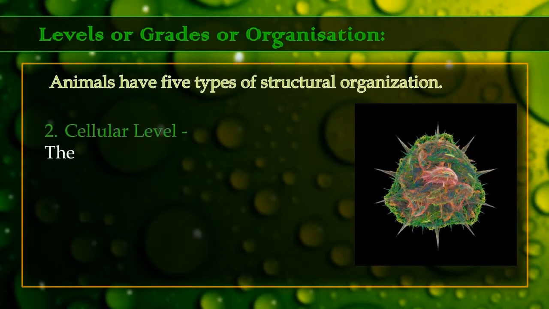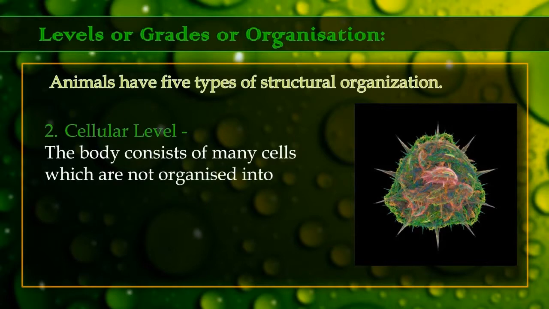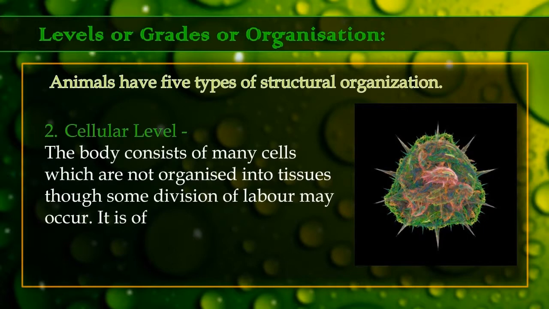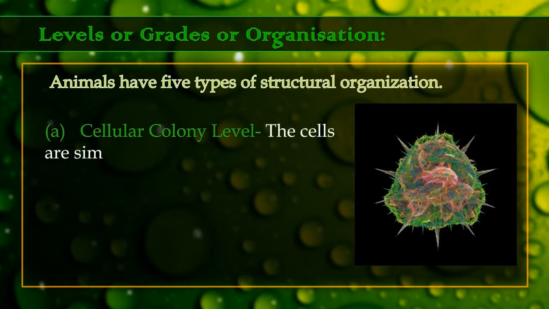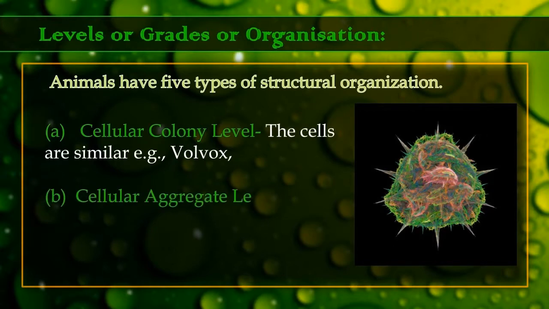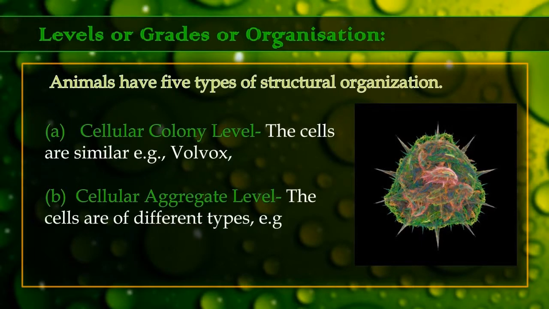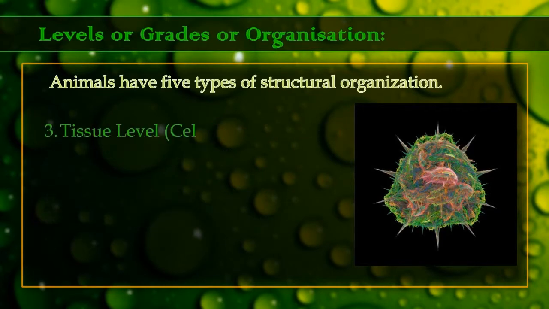2. Cellular level. The body consists of many cells which are not organized into tissues, though some division of labor may occur. It is of 2 types. A. Cellular colony level. The cells are similar. Example, Volvox. B. Cellular aggregate level. The cells are of different types. Example, sponges.